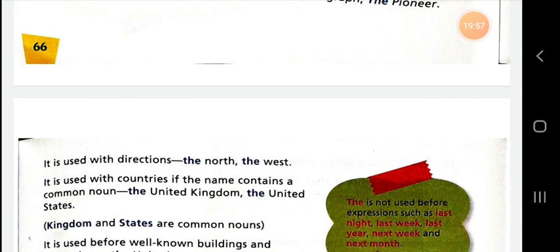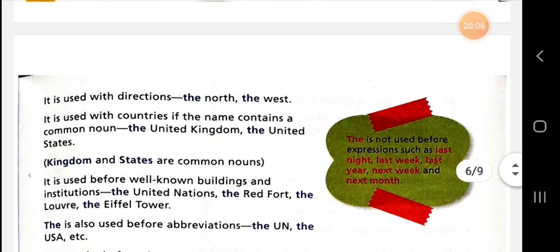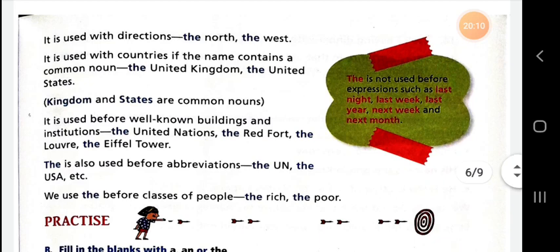They are used as the name of a country, United Kingdom, United States. So you can use the before their name. I hope you are understanding the topic which I am telling you.